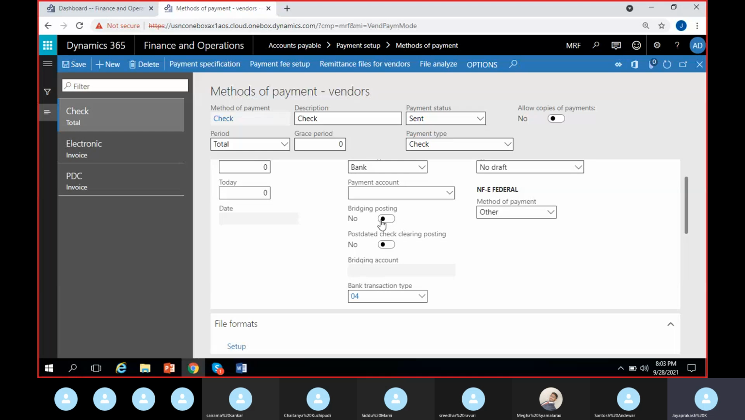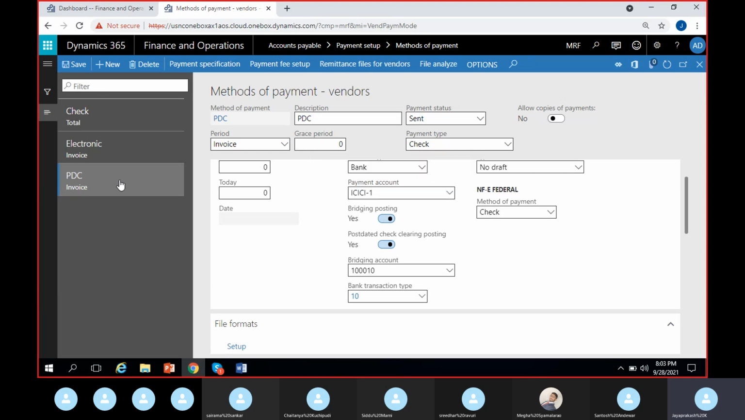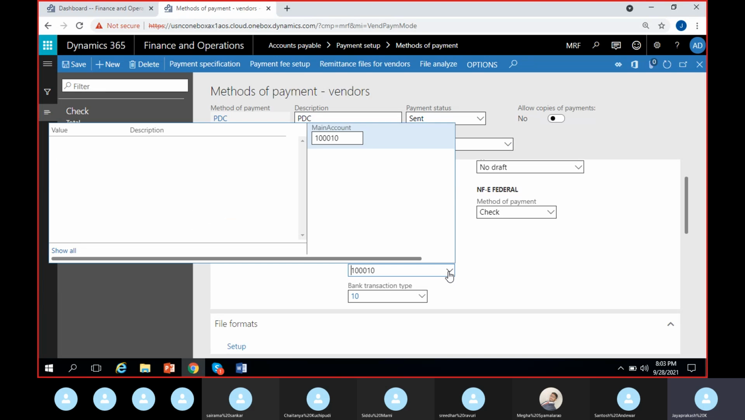Then we have a concept called bridging posting, post-dated check clearing posting. If we enable this, we'll also get this bridging account enabled. So I'll just switch to post-dated checks, where we previously enabled this one. Bridging posting means for post-dated checks we normally use this bridging account, right? So we definitely have this bridging account in place. If I enable this option, I'll see this bridging account here. Bridging posting, if I enable this, I'll see this bridging account on the post-dated check vendor account, or the PDC vendor account.